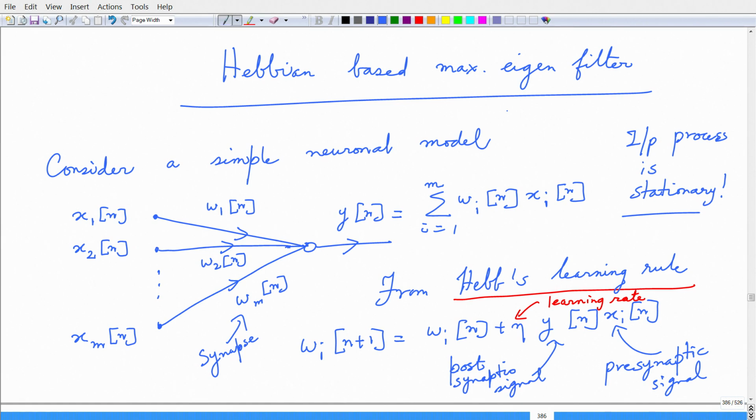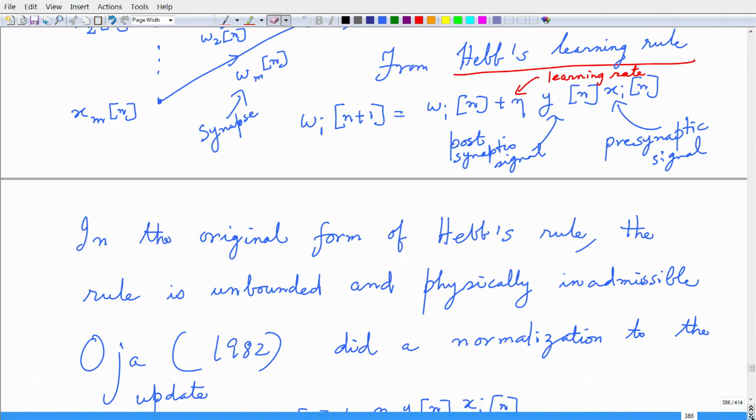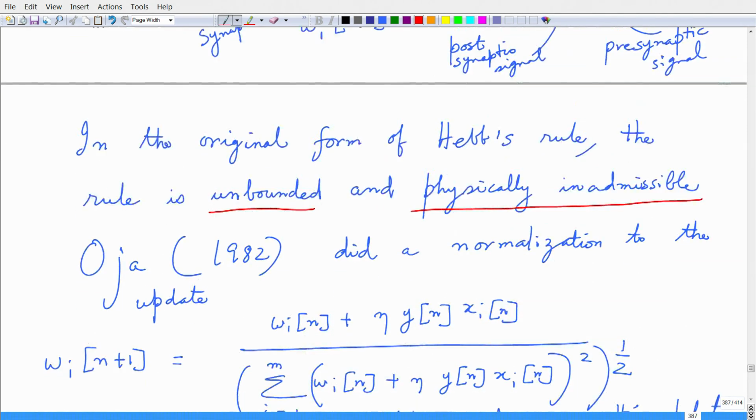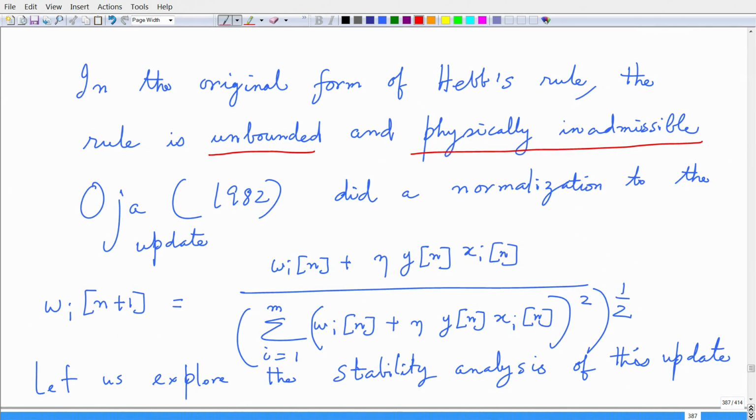Now, this update, as we see in this equation, is not bounded, because if xi increases and y also increases, y increasing in proportion to x, then this update becomes unbounded. The update becomes unbounded and physically inadmissible. Fortunately, a simple solution exists to this problem, and that was proposed by Oja in 1982.